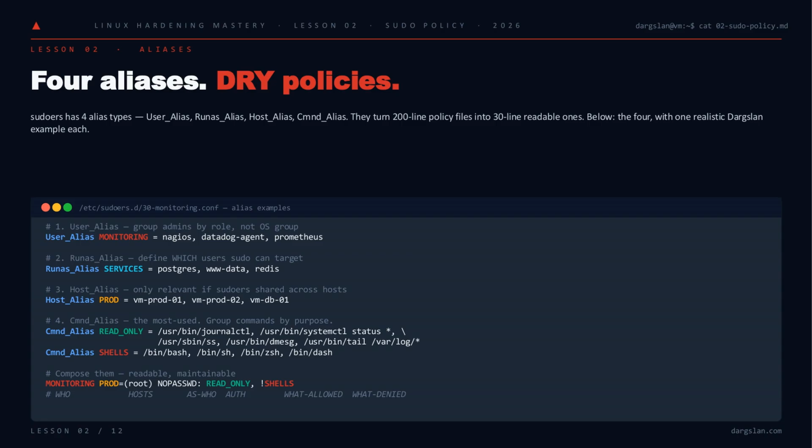Sudoers gives you 4 alias types: User, Runas, Host, and Cmnd. And together they turn a sprawling policy file into something you can actually review. Look at the bottom line. Monitoring on prod hosts runs read-only commands as root with no password, but shells are explicitly denied. One line, auditable at a glance. That's the whole point. DRY policies you can defend in a compliance review.